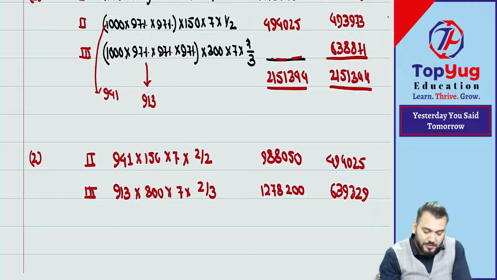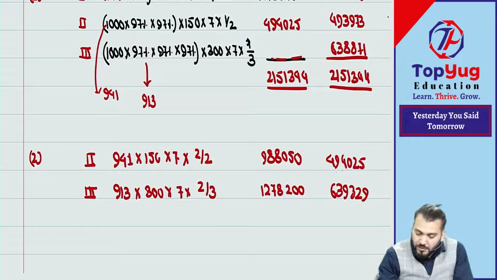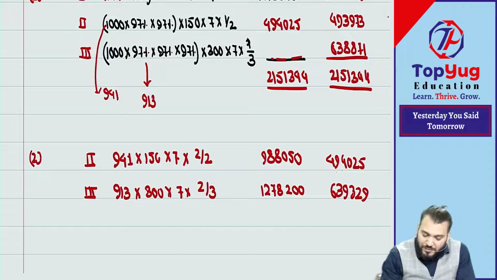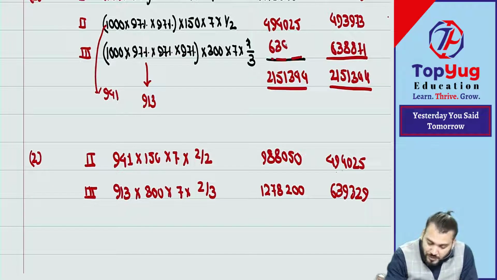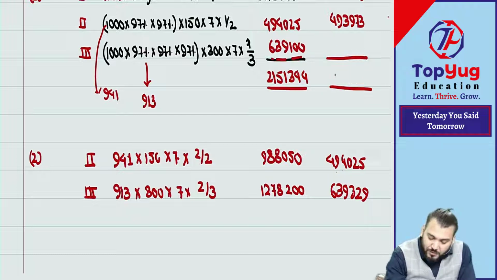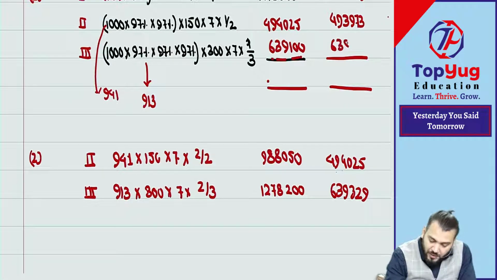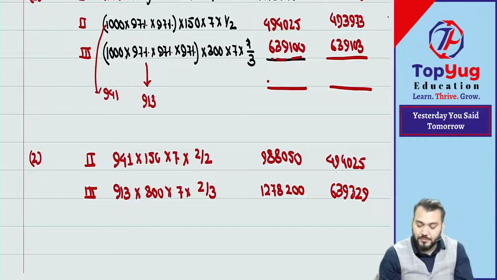4,94,025. Same thing, for third year for year 1, we will take 913 employees into 300 into 7 divided by 3. How much is it coming? 6 lakh 39,100. So this will also be 6 lakh 39,100. Are you getting what I am saying? Correct?